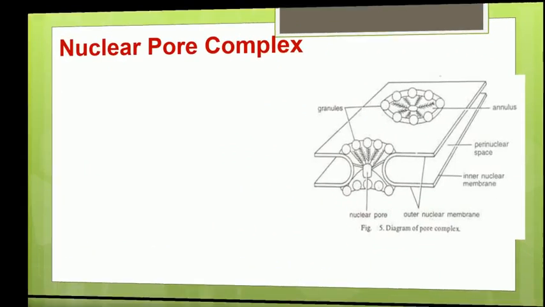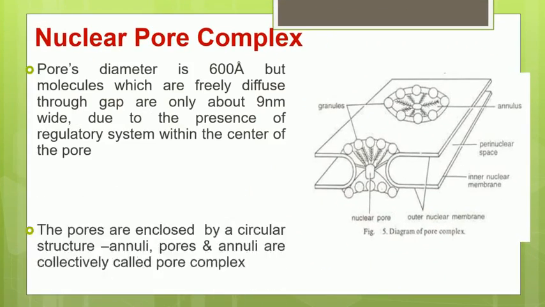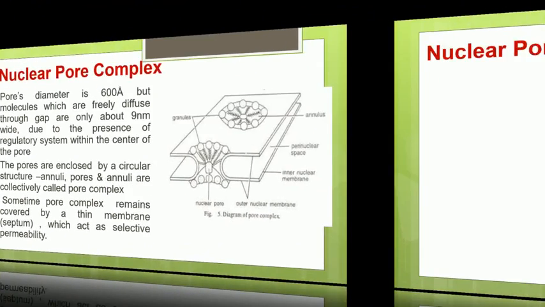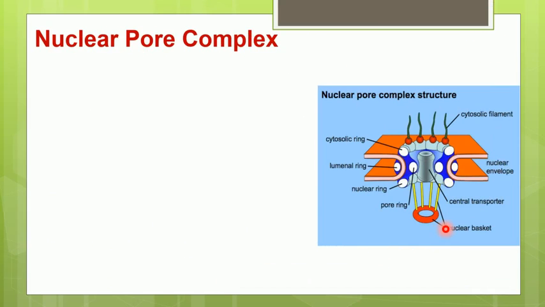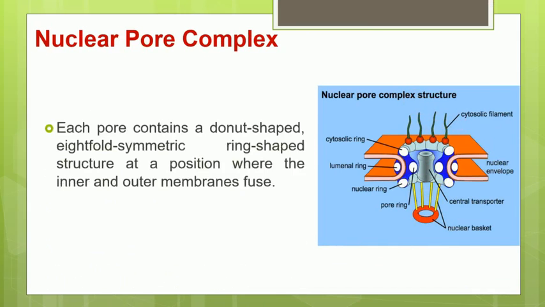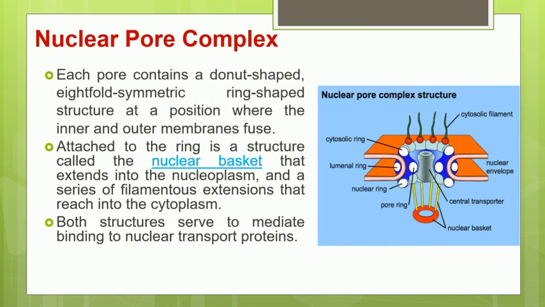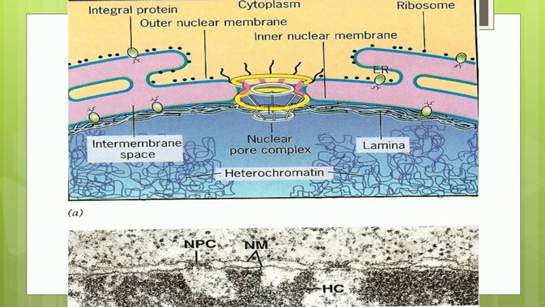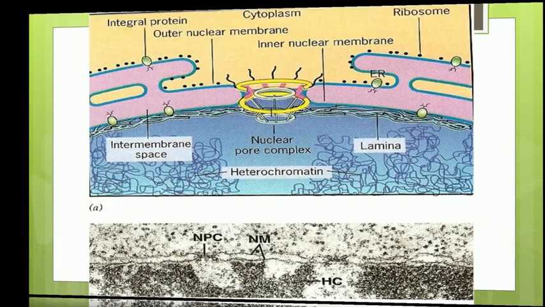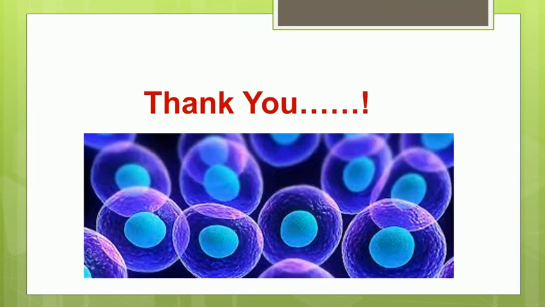Further we have seen that this nuclear pore appears like a basket. It shows a basket like structure called the nuclear basket, which is present towards the nuclear side, and on the cytoplasm side you have cytosolic filaments. So this is all about the structure of the nuclear envelope and the nuclear pore complex.